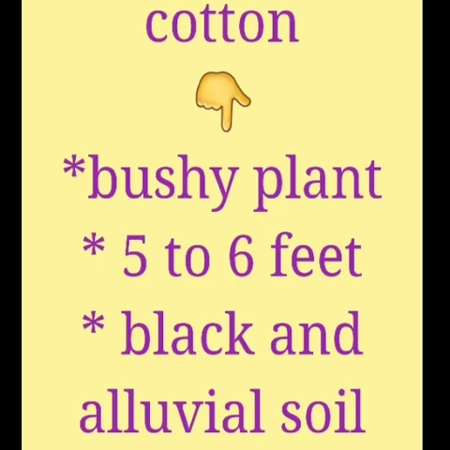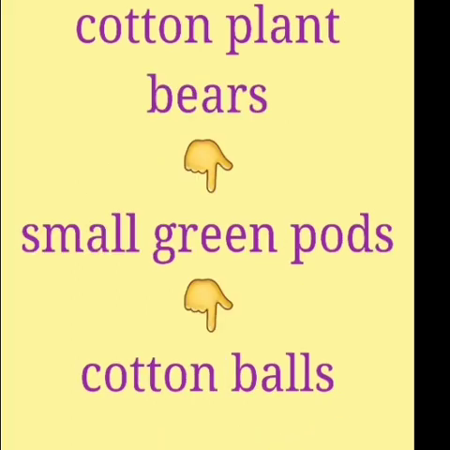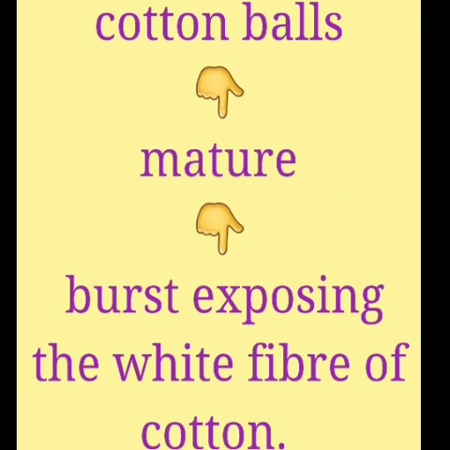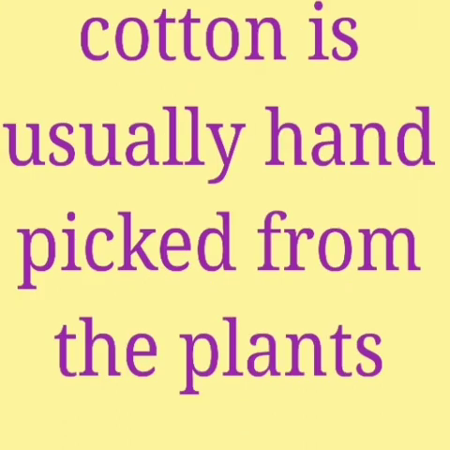Cotton. A cotton plant is a bushy plant of 5 to 6 feet high. Cotton grows well in black soil and alluvial soil. The cotton plant bears a large number of small green pods called cotton bolls. These bolls contain seeds covered with the fibers. When the cotton bolls mature, they burst, exposing the white fiber of cotton. Cotton is usually hand-picked from the plants.